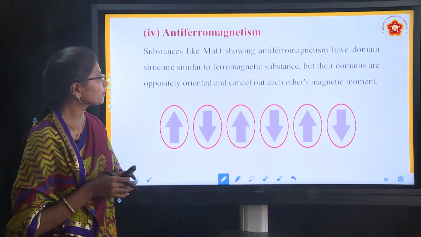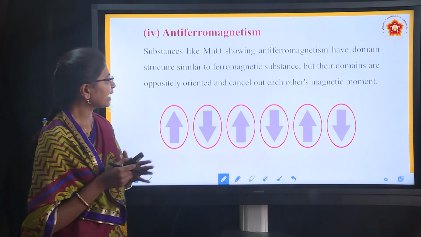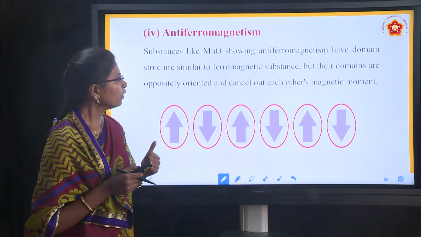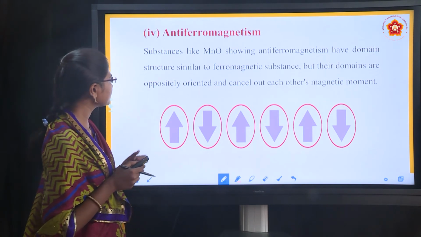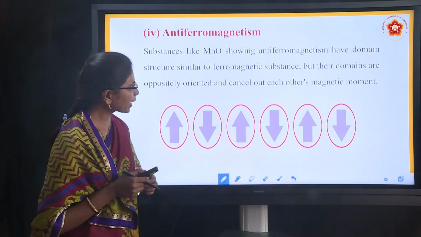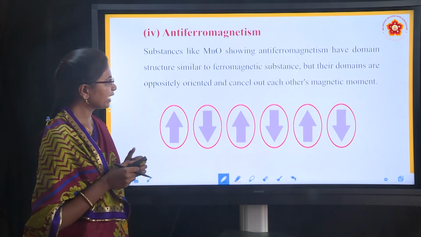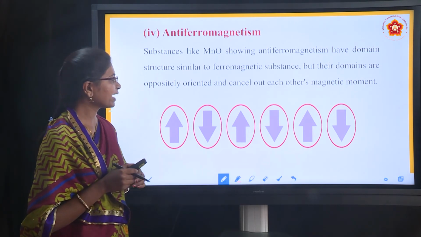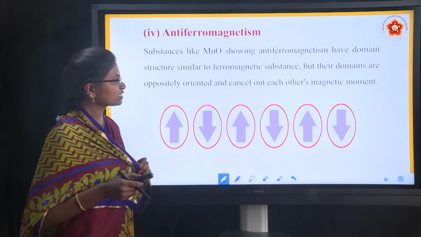Next one is antiferromagnetism. Substances like MnO showing antiferromagnetism have domain structures similar to ferromagnetic substances, but their domains are oppositely oriented and cancel out each other's magnetic moment.